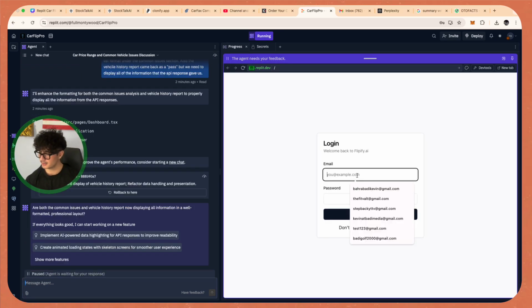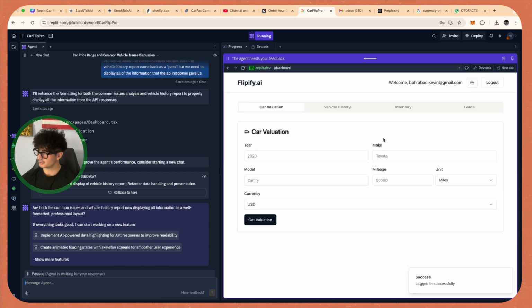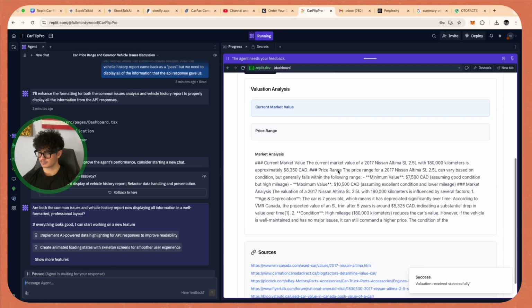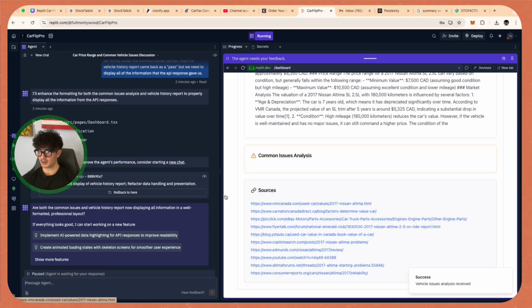All right, so now let's see what happened with these updates. Hopefully things are working well. Let's go get started. So I see it thinks dark mode's working. We're gonna leave it at light mode for now. We're gonna just put in all of this information, just see what type of response we get right now. Okay, let's see what happens here. Okay, so nothing's changed on this page. Let's go common issues. Yeah, so the common issues as well is not working.